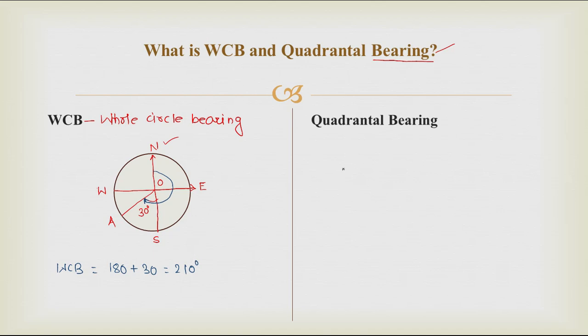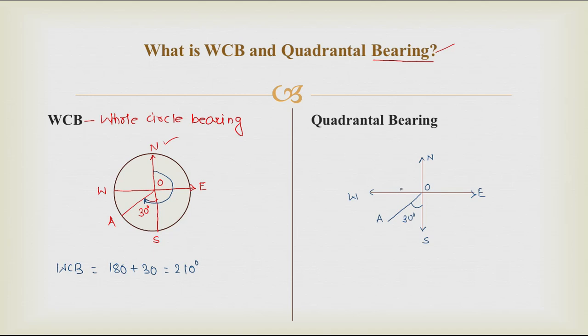Now in case of quadrantal bearing, let's see, we will take the same example, north and east, and here it is south and west. Now same example, OA, and this angle is 30 degree. So what is quadrantal bearing?